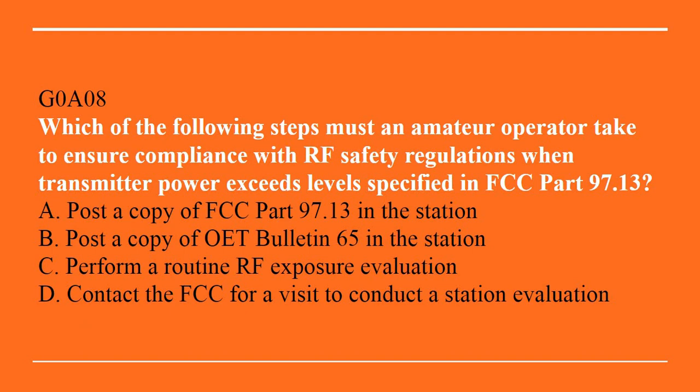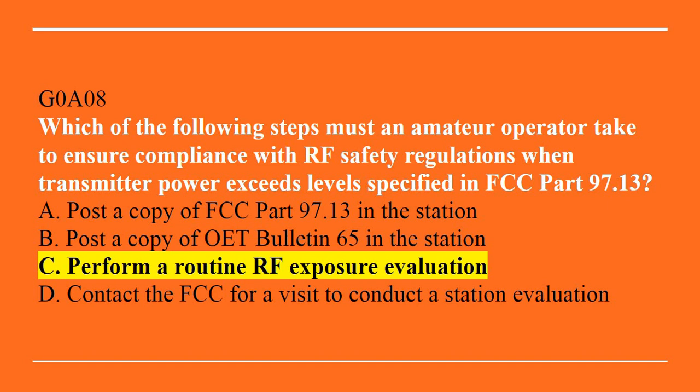G0A08. Which of the following steps must an amateur operator take to ensure compliance with RF safety regulations when transmitter power exceeds levels specified in FCC Part 97.13? A. Post a copy of FCC Bulletin 97.13 in the station. B. Post a copy of OET Bulletin 65 in the station. C. Perform a routine RF exposure evaluation. Or D. Contact the FCC for a visit to conduct a station evaluation. Correct answer is C. Perform a routine RF exposure evaluation.